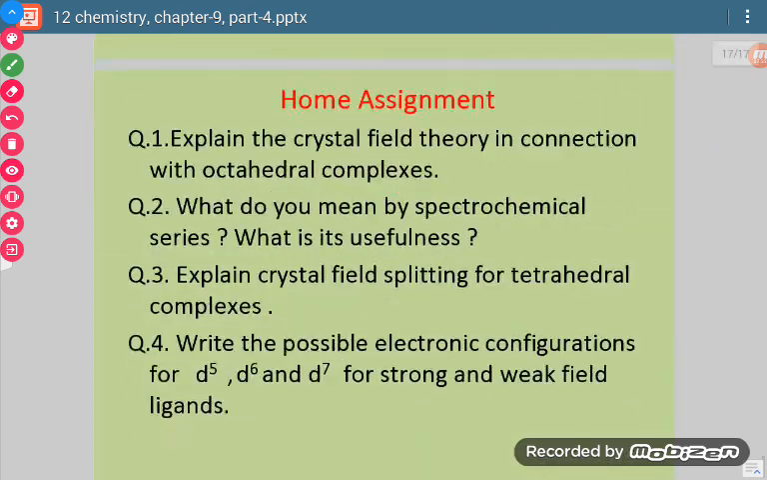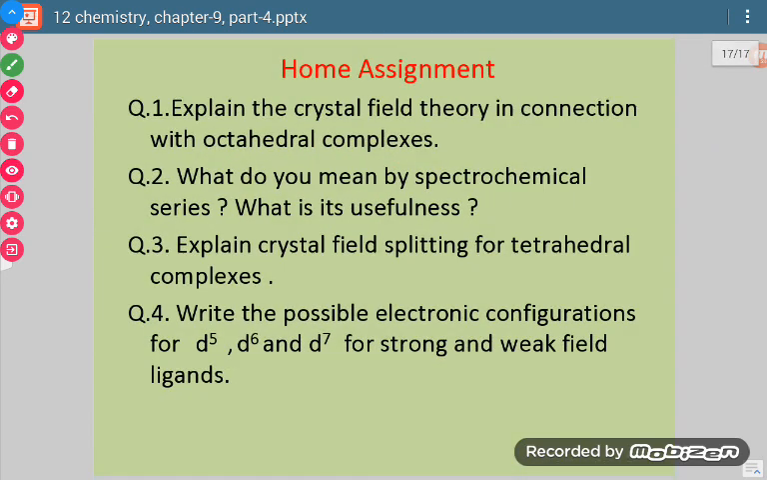Now on the basis of what we have discussed about crystal field theory, you have to solve these home assignments. Okay, thank you.